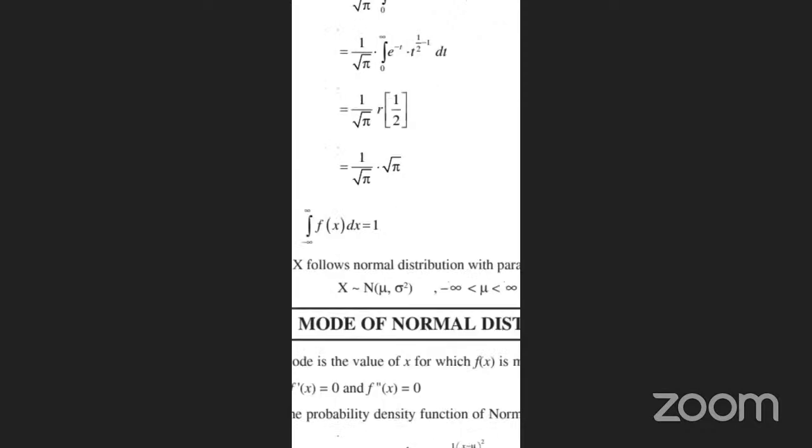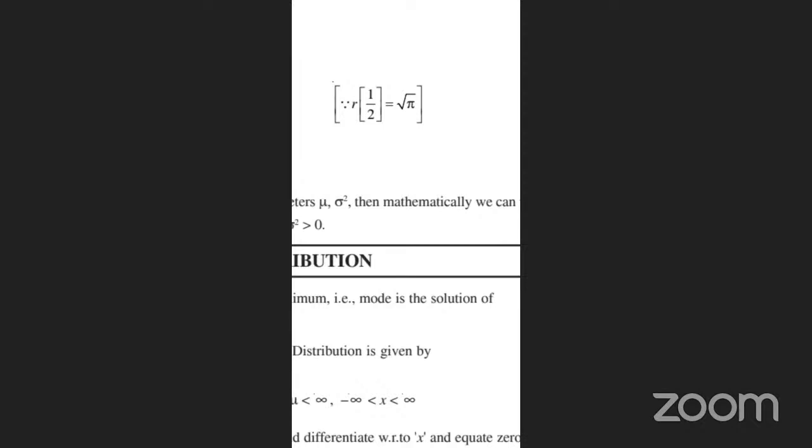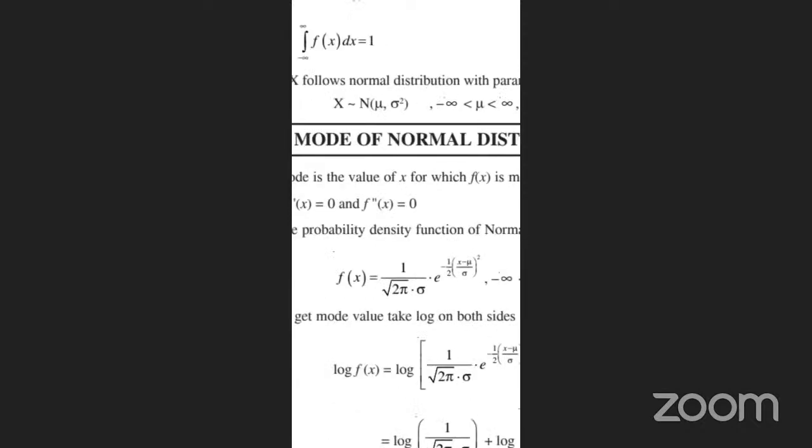So x follows a normal distribution with parameters mu, sigma square, and mathematically minus infinity less than mu less than infinity, sigma square greater than 0, we are writing here.